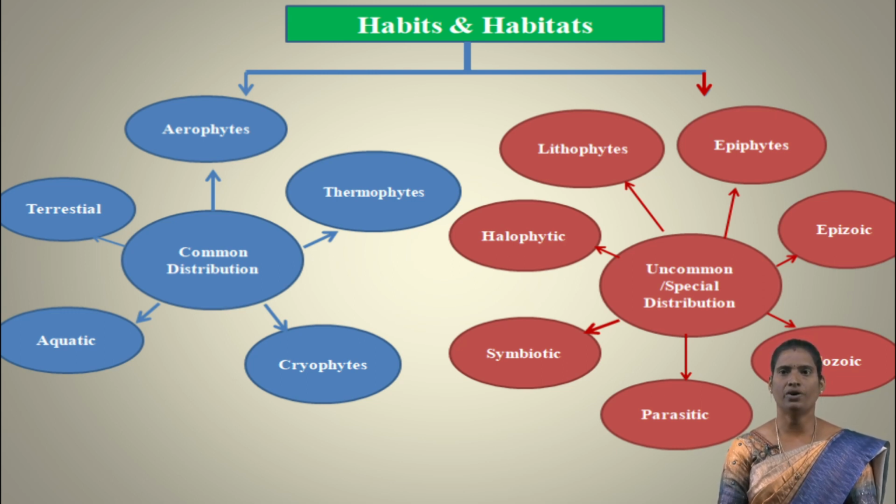Next type is lithophytes. Here the plants prefer growing on rock, that is called lithophytes. Next, epiphytes: any plant that grows upon another plant or object merely for physical support only is called an epiphyte. And endozoic means living within an animal. And epizoic means the algae is on other organisms, called epizoic algae. Then parasitic algae. Here the plant that obtains all or part of its nutrition from another plant is called a parasitic plant.